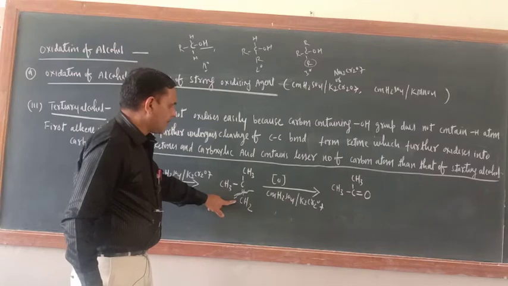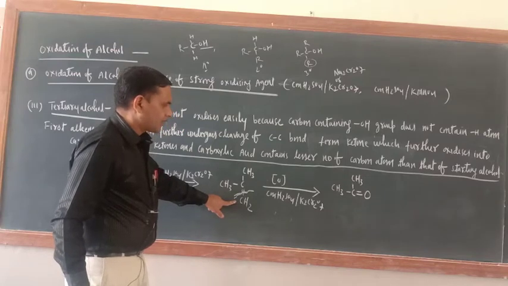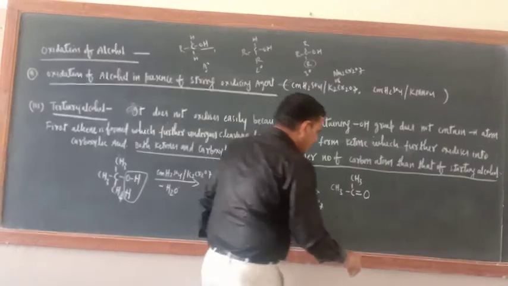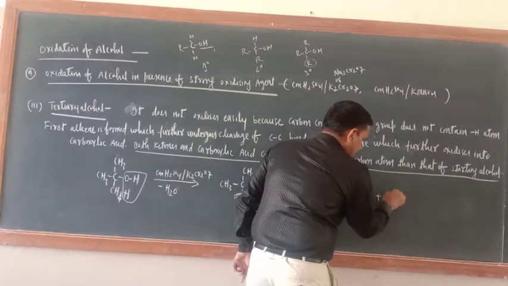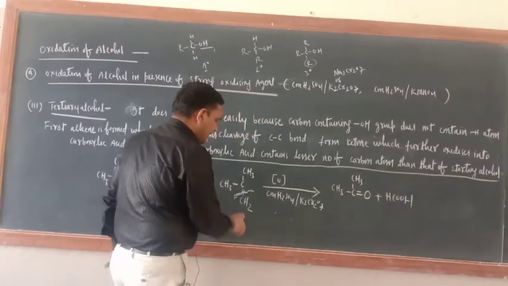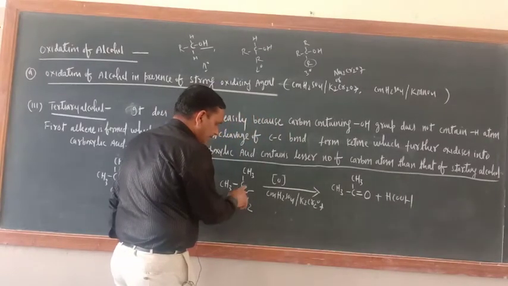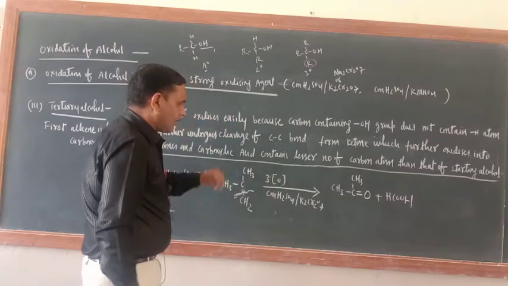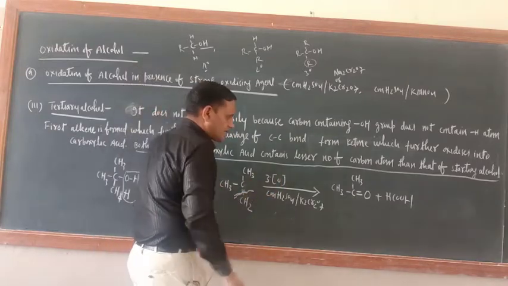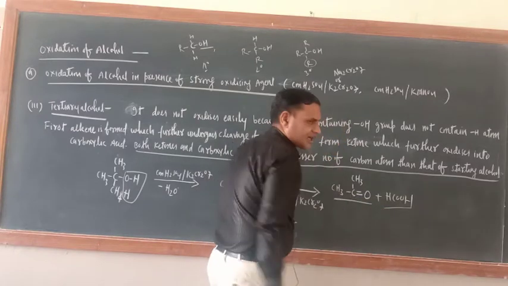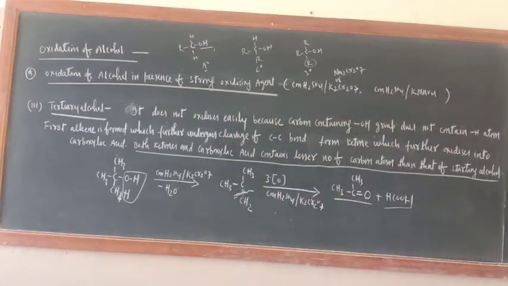Broken or not? So now oxygen will be there, and HCOOH is formed. So in total how many oxygens are required? 2 oxygen here, 1 oxygen here, 3 oxygen. Correct? So now this is ketone and this is carboxylic acid.